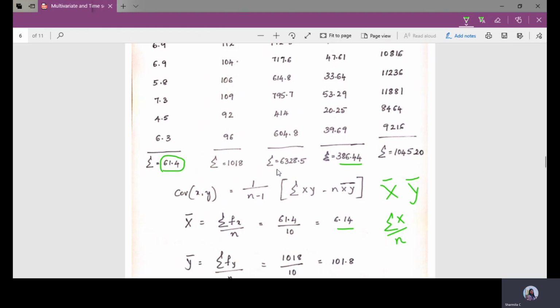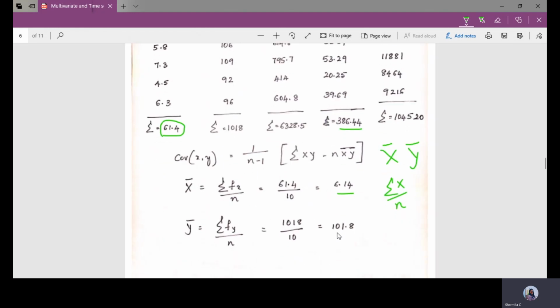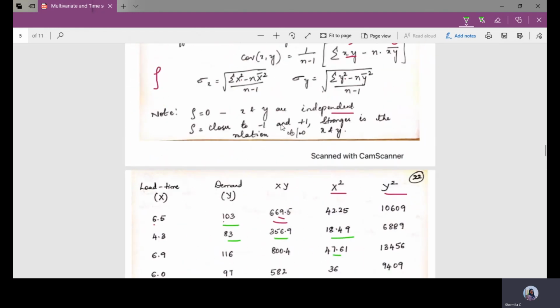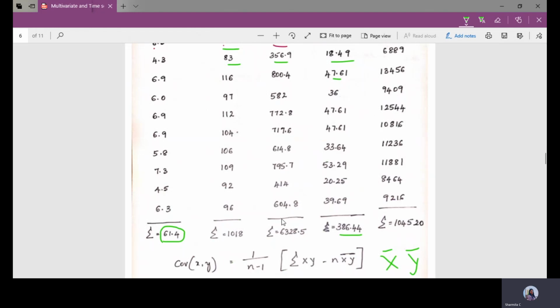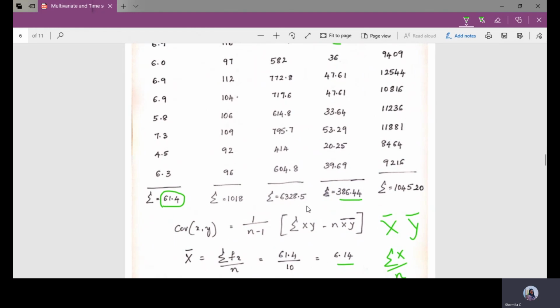In a similar way y bar, take 1018 divided by n, which is 101.8. Fine. The summation of x into y is 6328.5. So substitute the values in this formula.